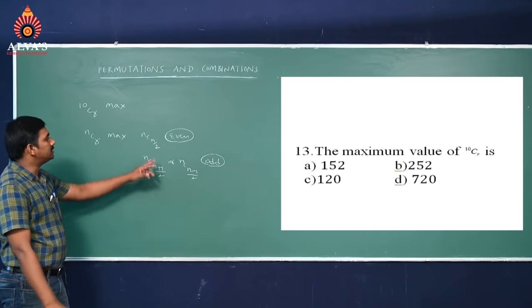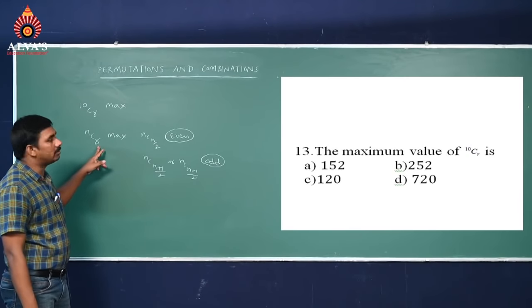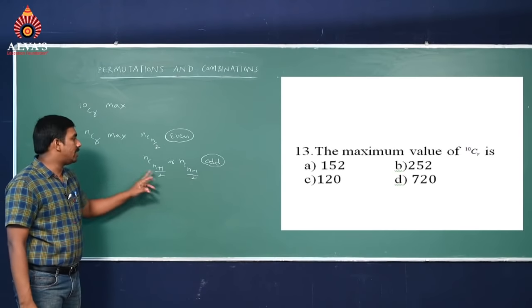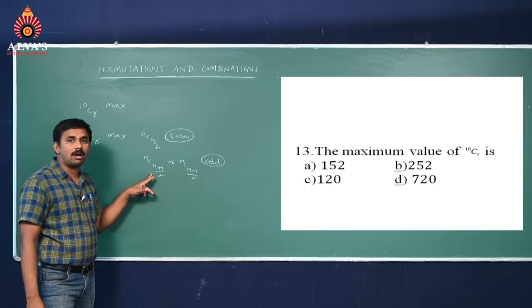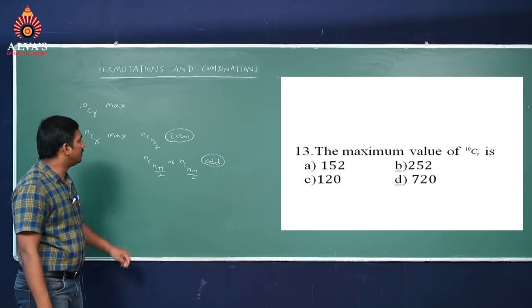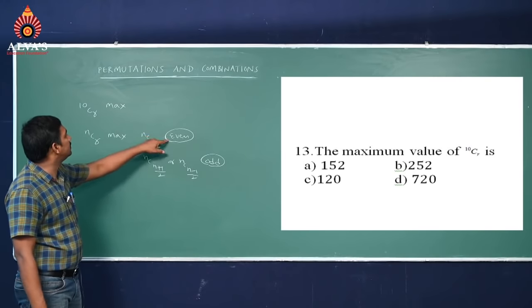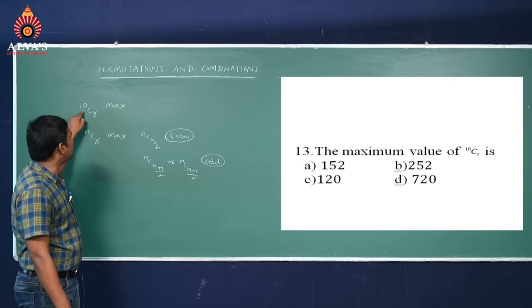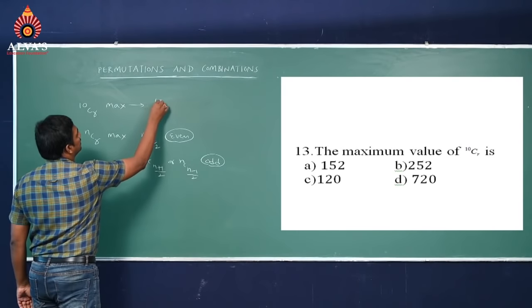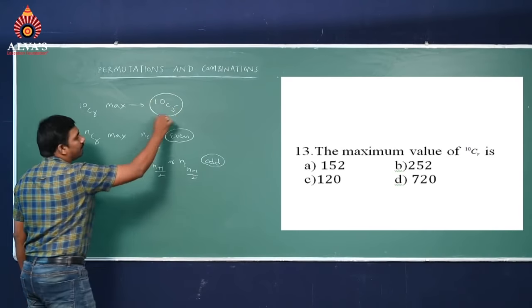Here, n is even means what is the maximum value? In combinations, nC(n/2). If n is odd, nC((n+1)/2) or nC((n-1)/2), so both values will become the same. Hence here n is even, 10 is even, so that's why 10C(10/2). Hence the maximum value is 10C5.